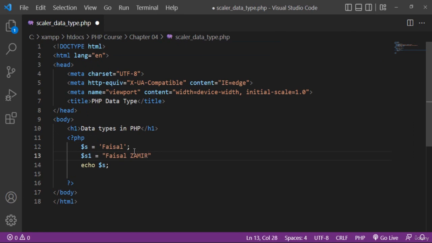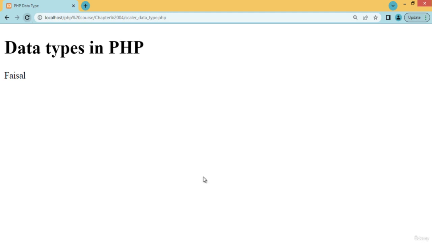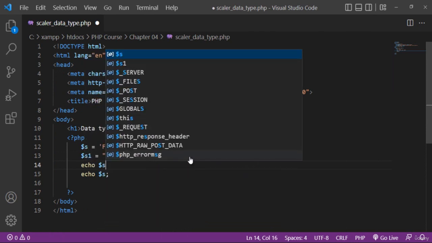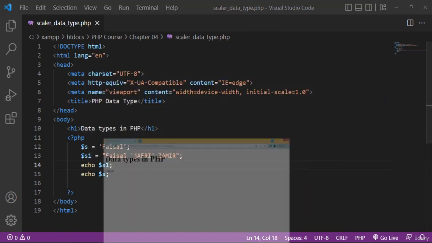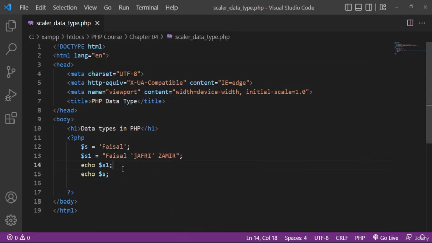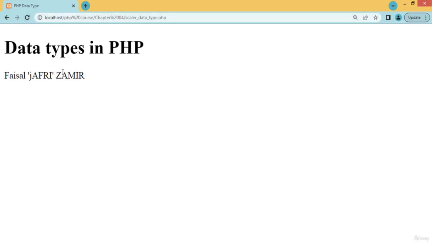So another example: you can use single quotation inside double quotation. For example, I am using single quotation inside double quotation. When you open the browser and refresh, you can see that I have to echo s1, and then refresh, you can see that it is displaying. Now refresh, you can see that Jafri is displaying in single quotation.